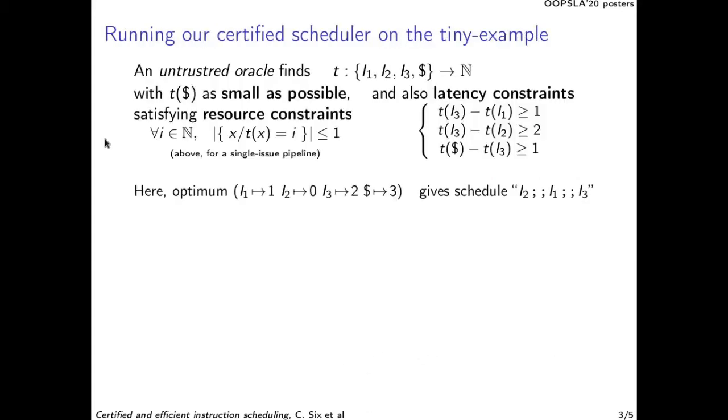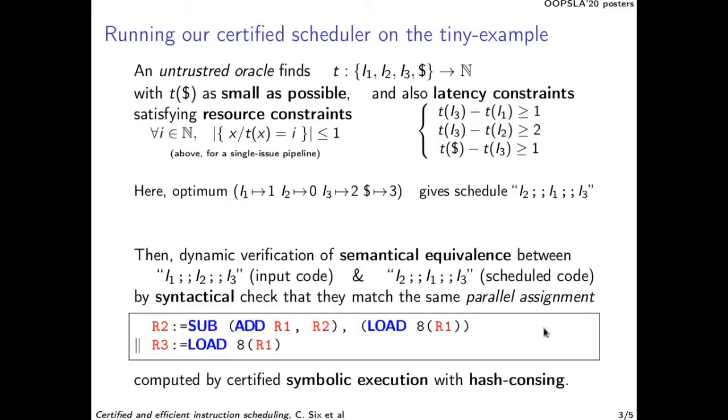In practice, our untrusted oracle has a bunch of resource constraints and also latency constraints which depend on both the processor latencies and the original program. Then, to ensure that the scheduling is actually correct, we execute symbolically the original code and the scheduled code, and we check that they are the same.